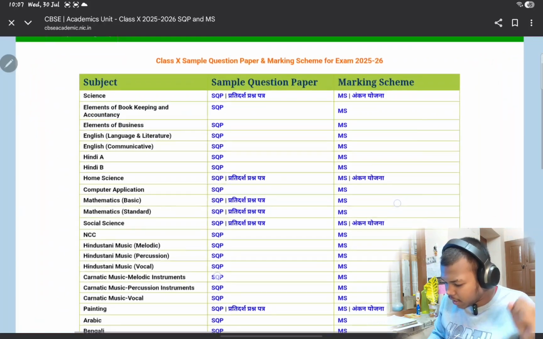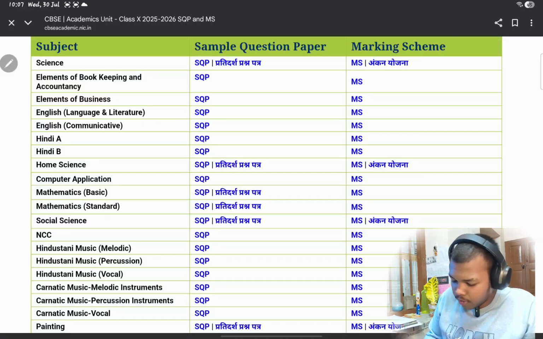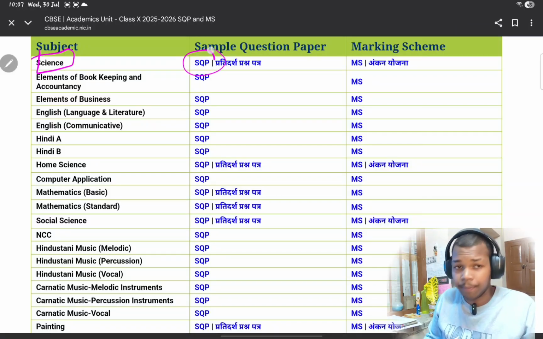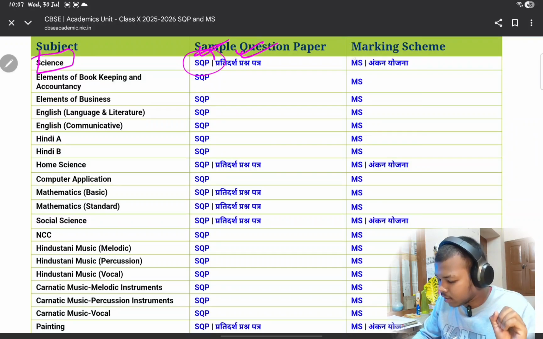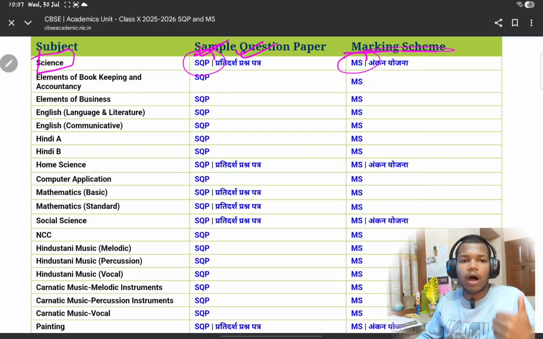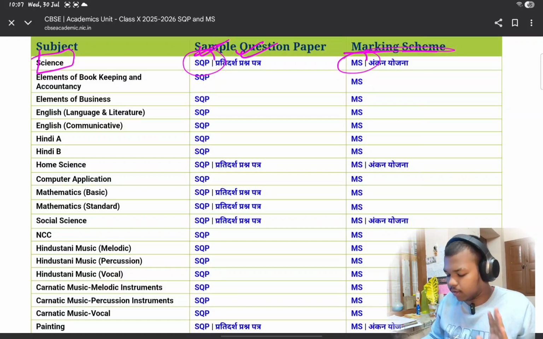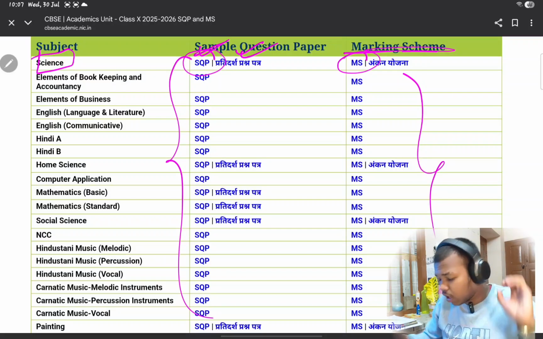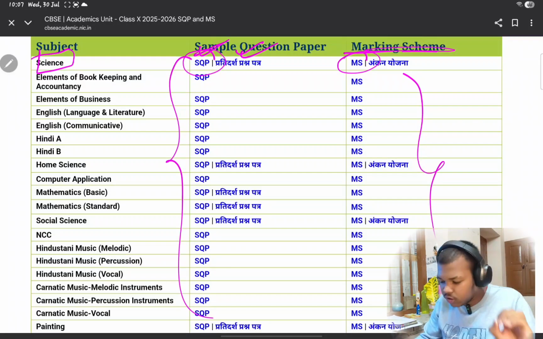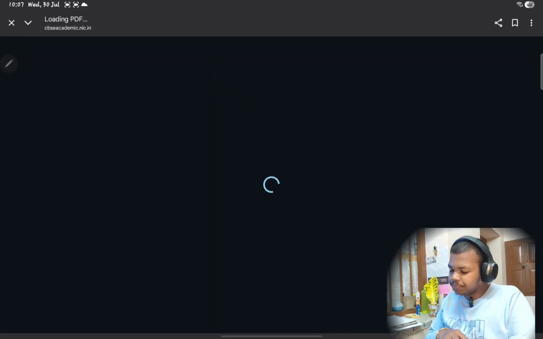ओके, सो यहाँ पर देखिए, here you can see for the science here it is. Okay, this is sample question paper in English and in Hindi. Again this is the marking scheme, how it is marked, how much numbers will be asked from which chapter, that is being mentioned over here. Okay, so this is the question paper and this is the marking scheme. Okay, so now from here you can download whichever you want. Okay, so I'm just gonna click the science one, let it be loading.